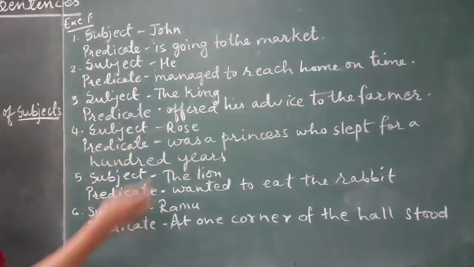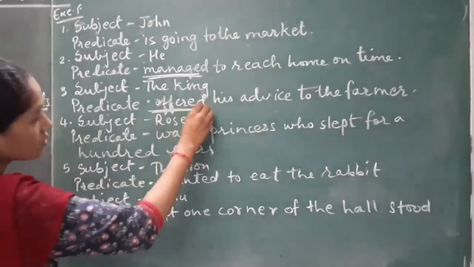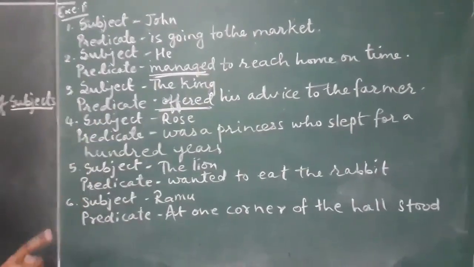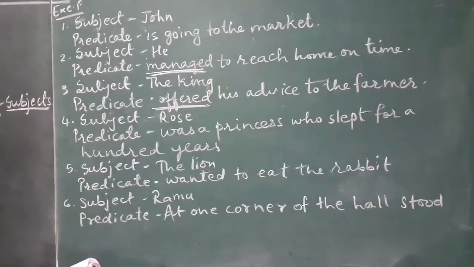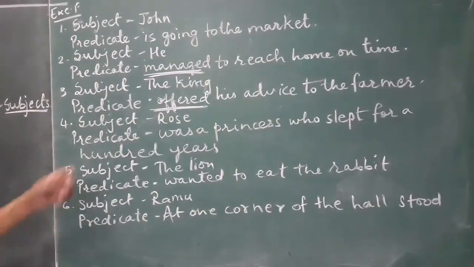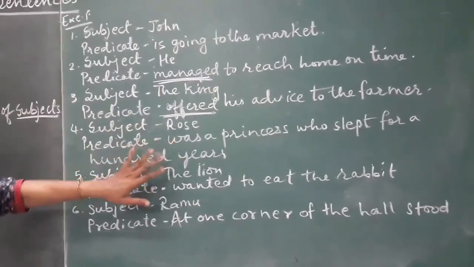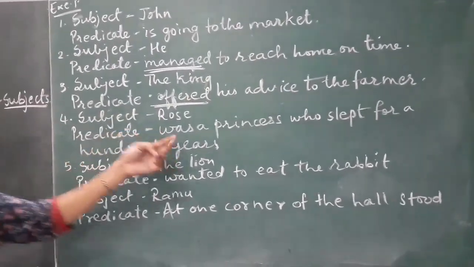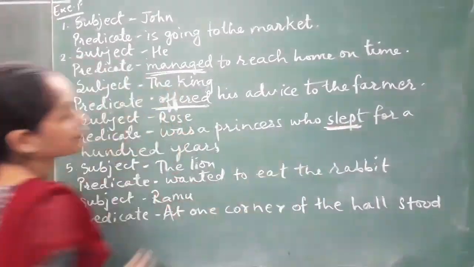If you see carefully, the predicate has a verb in it. Okay, see, the verb is there in the predicate. Now, the fourth one: Rose was a princess who slept for 100 years. Rose is the subject here and the predicate is the other portion of the sentence, that is from was till years. Slept is the verb here.